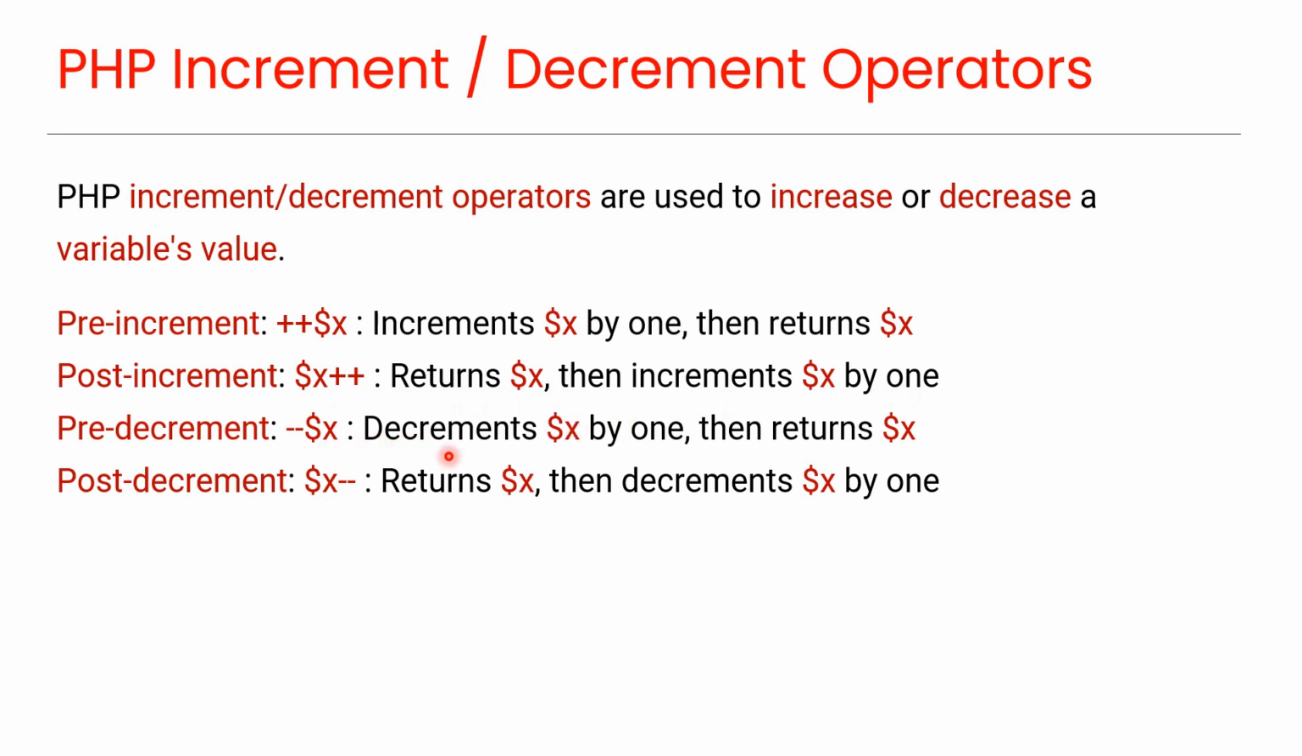Pre-decrement, which decreases the value of x by 1, then returns the new value of x. Post-decrement, which returns the current value of x, then decrements x by 1.